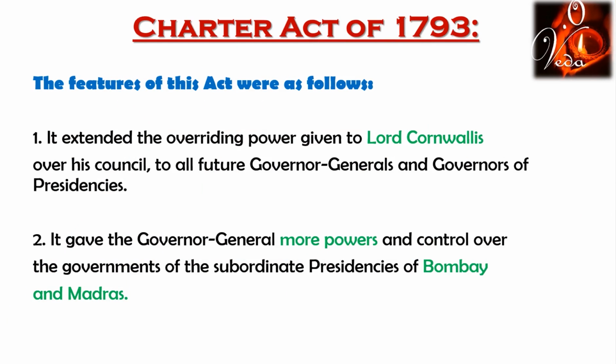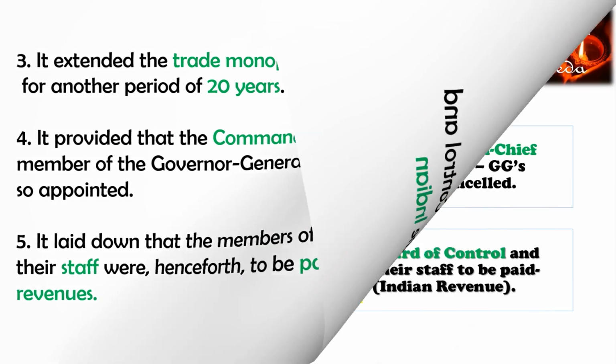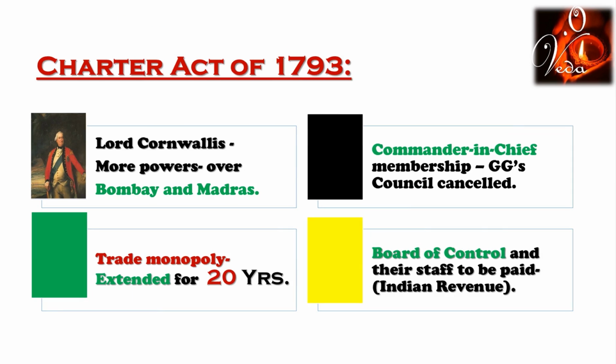Key points you need to remember are: Lord Cornwallis was given more powers not only over the Bengal Presidency but also over the Bombay and Madras Presidencies. The trade monopoly was extended for the next 20 years, the Commander-in-Chief's membership in the Governor-General's Council was cancelled, and the Board of Control and their staff were to be paid from the Indian revenue.